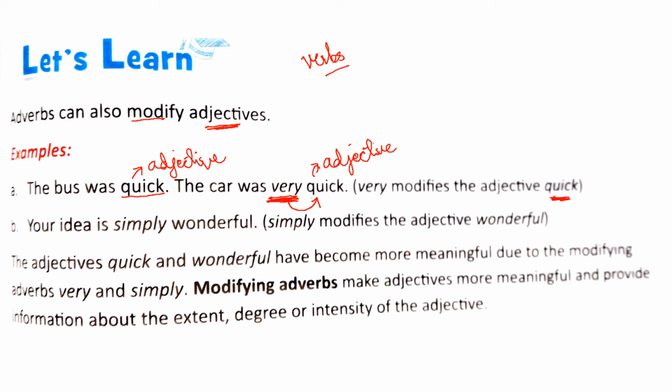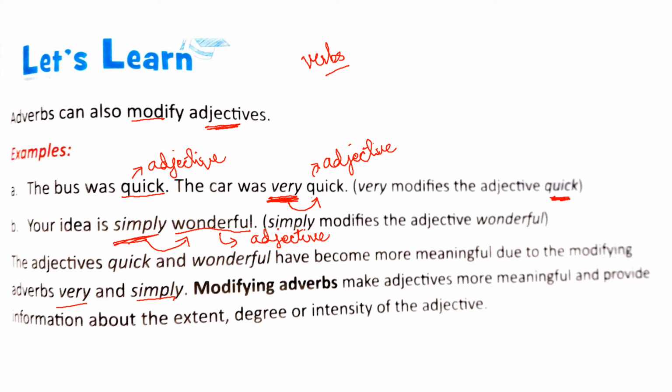Similarly, see the second one. Your idea is simply wonderful. Here, wonderful is the adjective in the sentence. It's not a verb, it's an adjective. And the addition of the word simply is giving us more information or is modifying the adjective wonderful. So we can say the adjectives quick and wonderful have become more meaningful due to the modifying adverbs very and simply.